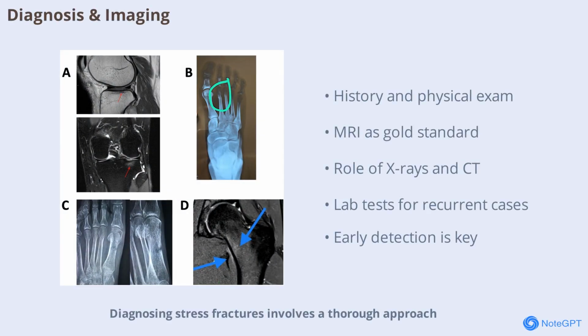Diagnosing stress fractures involves a thorough approach, starting with a detailed history and physical examination. Patients typically report localized pain that worsens with activity and may be accompanied by swelling or tenderness. Imaging studies play a crucial role in confirming the diagnosis. While X-rays are often the first step due to their accessibility, they may not detect early stress fractures.